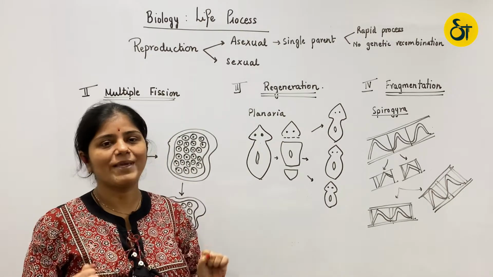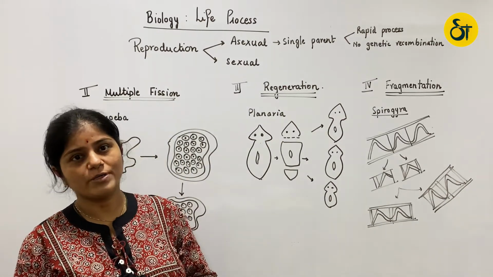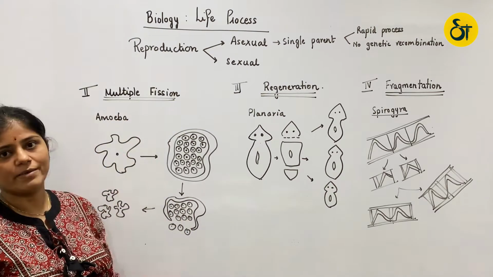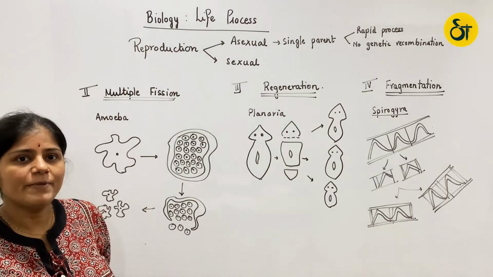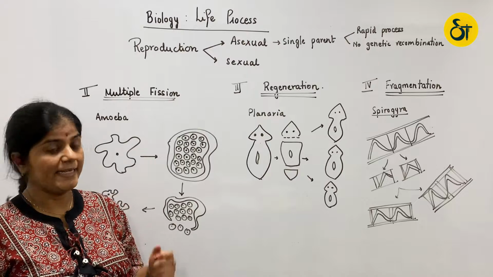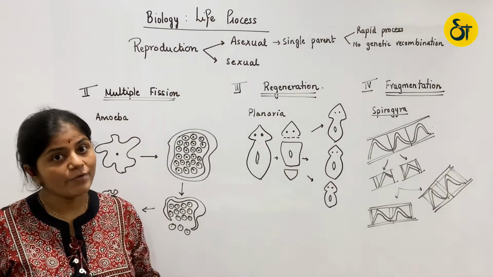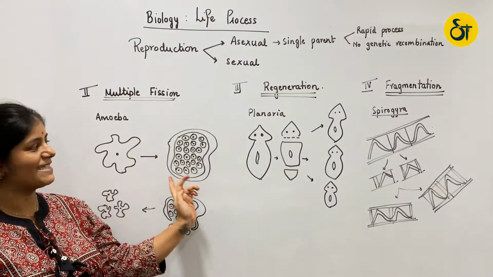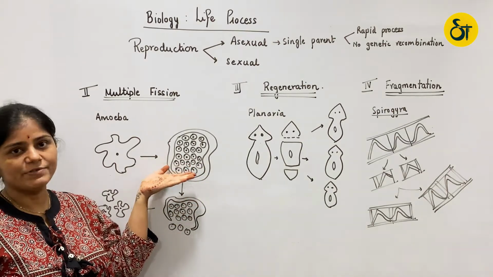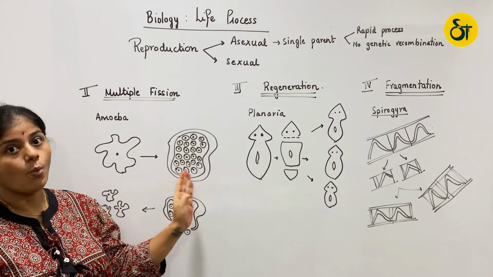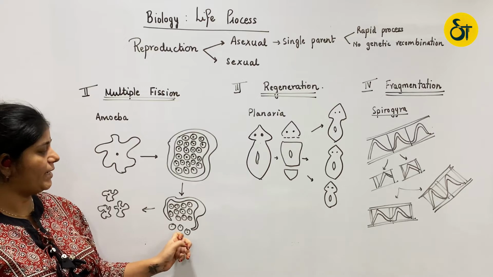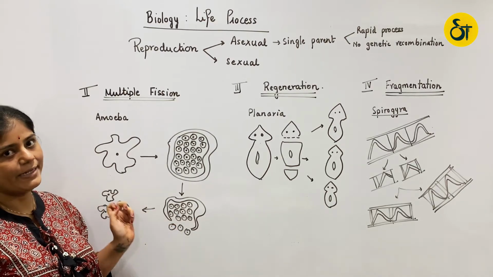In the previous class, we had studied one of the methods of asexual reproduction, that was binary fission. Today, we are going to study the next method, that is multiple fission. Multiple fission is observed in organisms again like amoeba, but this we see during unfavorable condition. During unfavorable condition, amoeba develops a cyst around itself. Inside the cyst, the amoeba will show nuclear division followed by cytoplasmic division. When the favorable condition restores, the cyst ruptures, releasing many amoebulae which will start living an independent life.